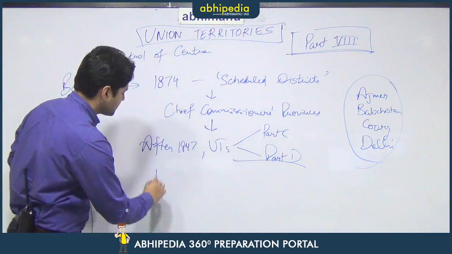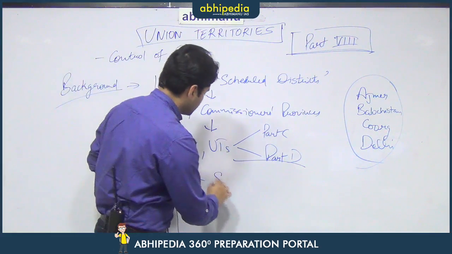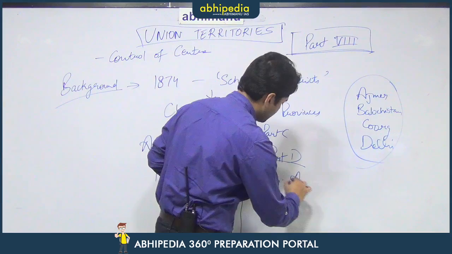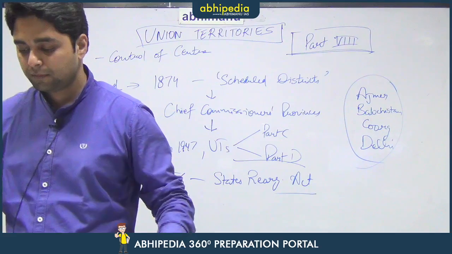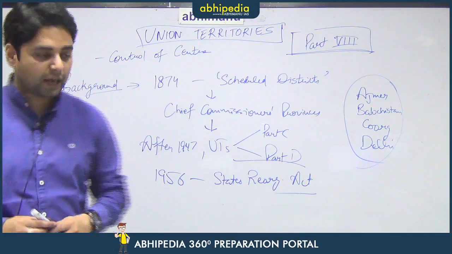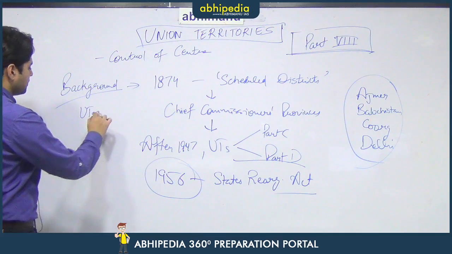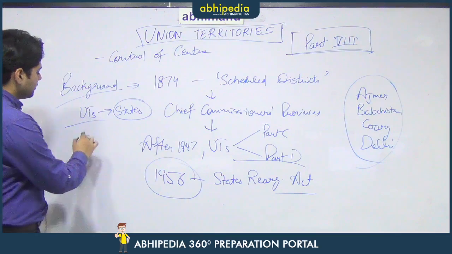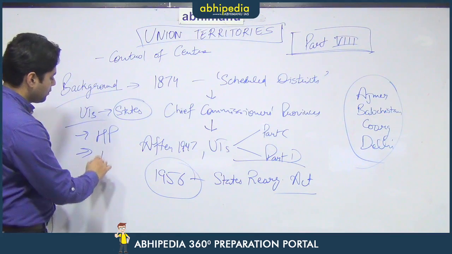So, in the year 1956, the States Reorganization Act was passed, and this created many union territories. Gradually, many of the union territories became states. So, the states which were earlier union territories include Himachal Pradesh and Arunachal Pradesh,